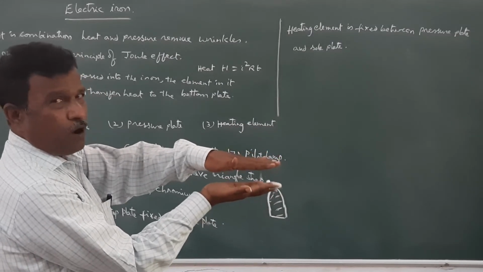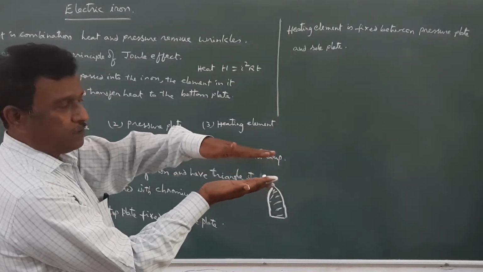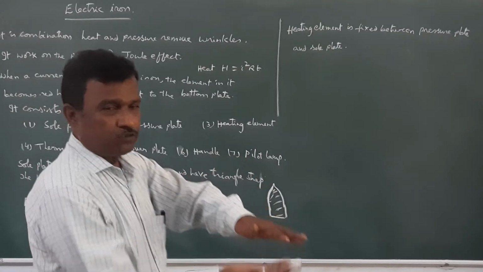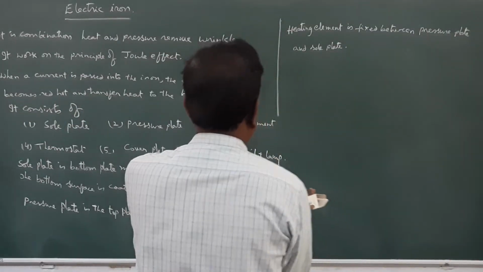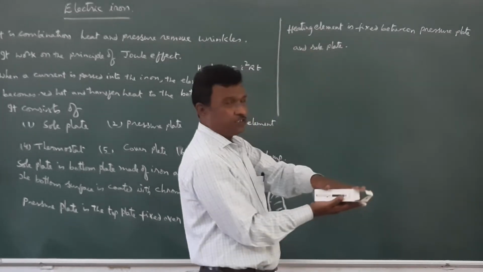Sole plate will be at the bottom, pressure plate will be on the upside, and in between these two, this filament, the heating element, is fixed.